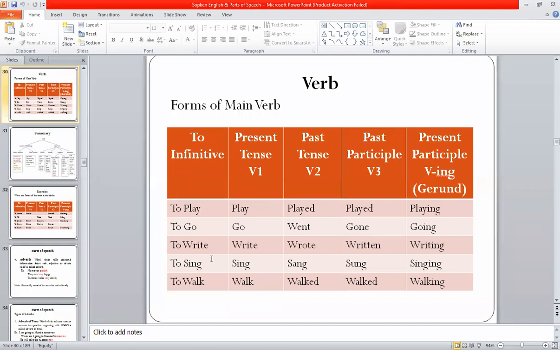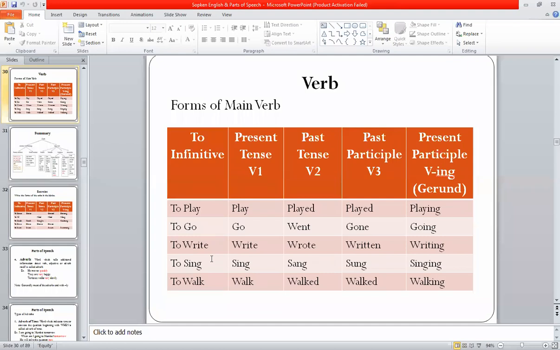And its participle form, past participle, is the third form, V3 form. Past form means V2 form and past participle form means V3 form. Okay, so there are four forms of a verb. First is V1, second is V2, third is V3, and fourth is the VING form, or gerund form.